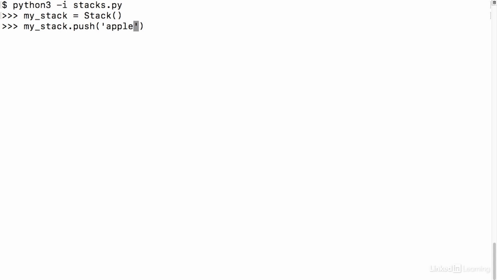To test to make sure that my new push method actually works, we can run that Python file interactively in the terminal. I'm using Python 3, and the way that I can run that is like this. And so now all of the code that I just wrote is available in my terminal. So I can create my own stack object. And at this point, the only method that we have is the push method. So I can try that out by passing in apple, a string containing the word apple.